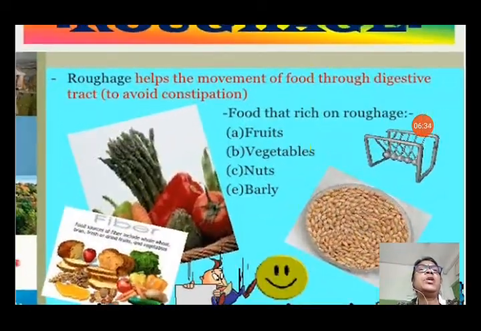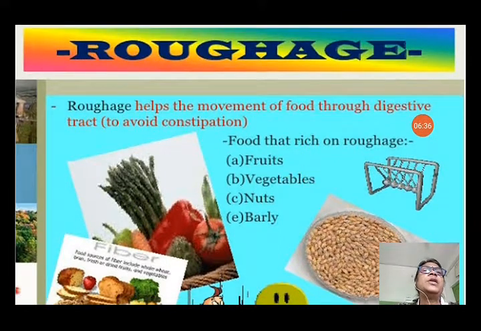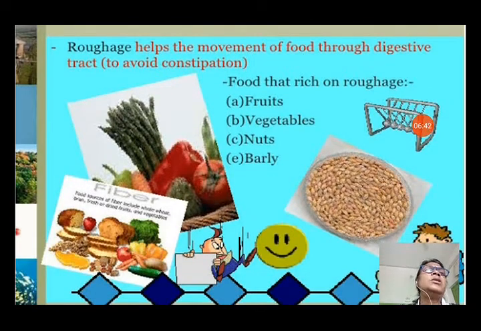Now, in the roughage picture you can see, roughage helps the movement of food through the digestive tract to avoid constipation. You can see it written in this picture also. Foods that are rich in roughage are fruits, vegetables, nuts, barley. These foods contain fiber. Now, these fibers are very important for your food.